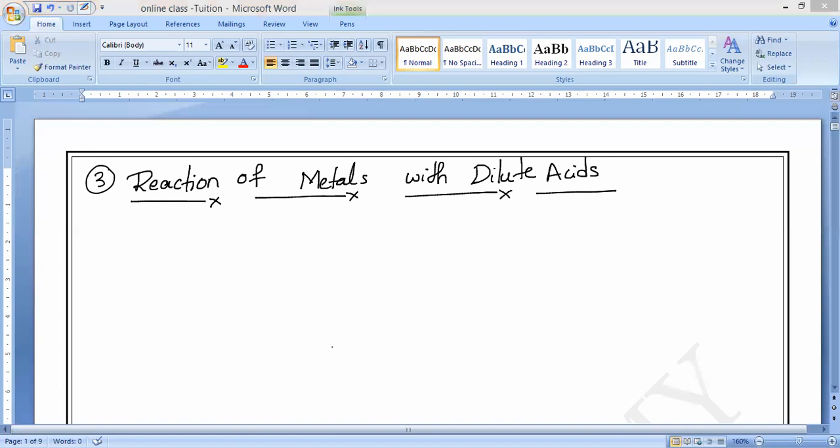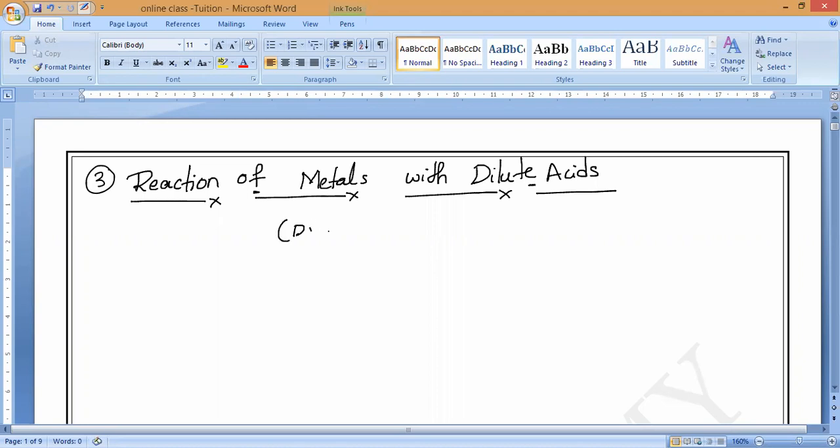Okay. So if you observe, metals usually displace hydrogen from dilute acids. That is what you have to remember. So if you take the reaction of metals with dilute acid, you may understand this reaction. We can say they are displacing hydrogen from dilute acid. So this reaction also we can call it as what? Displacement reaction. Do you understand?